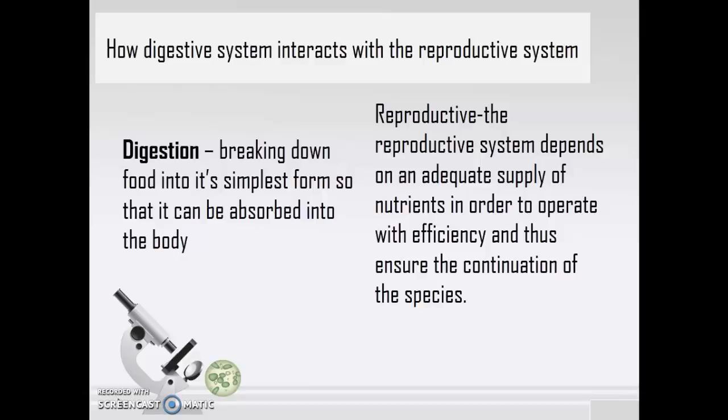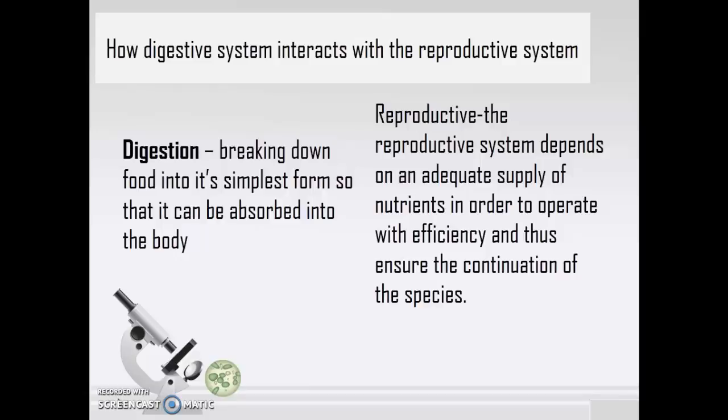And one more thing I would like to point out here: in humans, the very next generation, that is the offspring, are variant. That means they don't resemble either of the parents directly. No two people are the same in terms of look or any other thing, because we get half of our chromosomes from either of the parents. That's why there is a slight variation in the offspring. They will never resemble either of the parents totally. And if variation was not there in the next generation, the whole world would be full of the same kind of individuals.